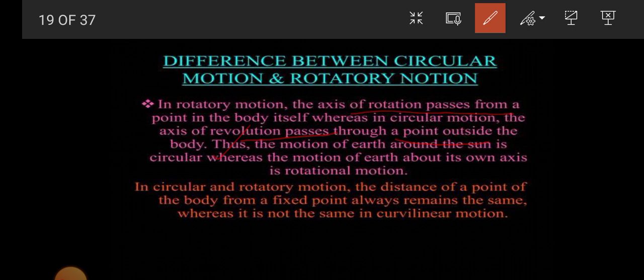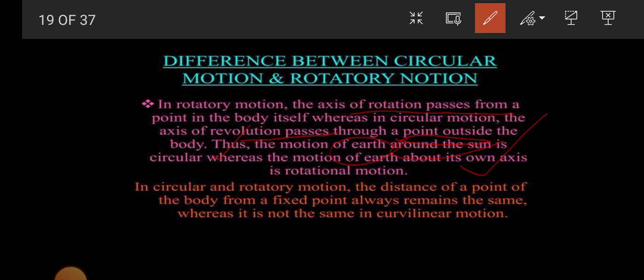The axis of rotation passes through a point in the body, but in circulatory motion the axis of revolution passes through a point outside the body. Understood? The motion of earth around the sun is circular, whereas the motion of the earth about its own axis is rotation. Always remember, rotation is about its own axis, but in circulatory motion, the motion of the earth around the sun, with respect to another body, is known as circulatory motion.